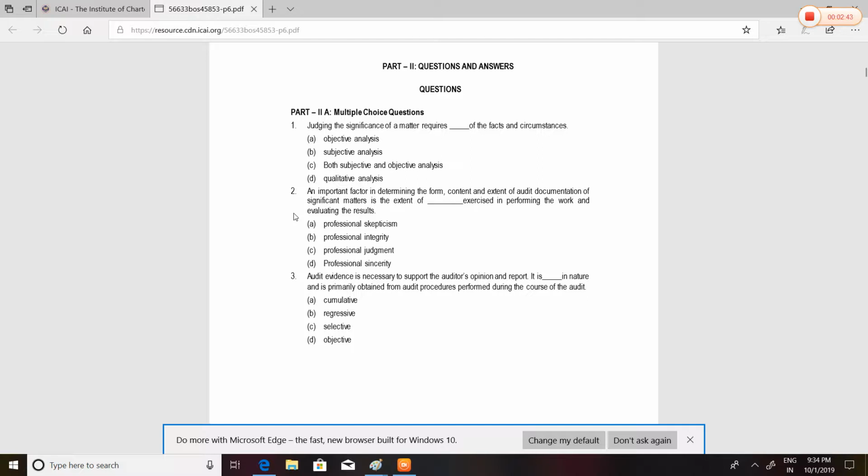What evidence is necessary to support the auditor's opinion and report? It is dash in nature and is primarily obtained from audit procedures performed during the course of the audit. It is cumulative in nature. Cumulative means we are going to collect multiple evidences to check whether a particular transaction is correct or not. We gather them through inquiries, inspection, observation, and so on. So audit evidence is obtained from cumulative sources, so it is cumulative in nature.